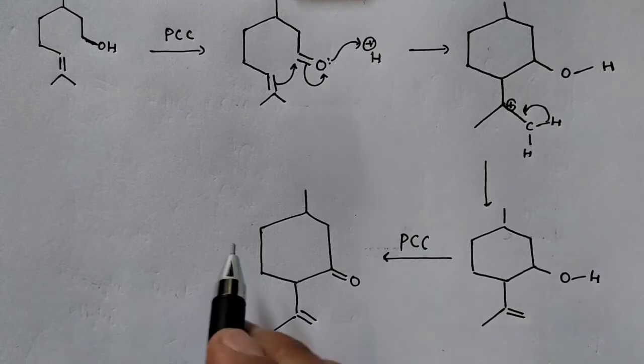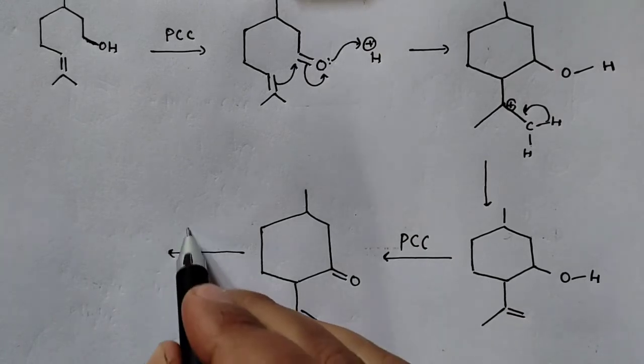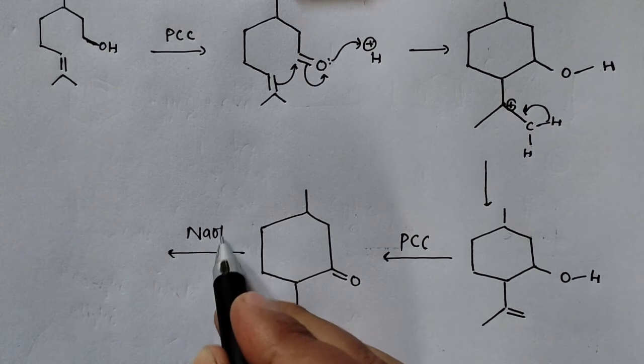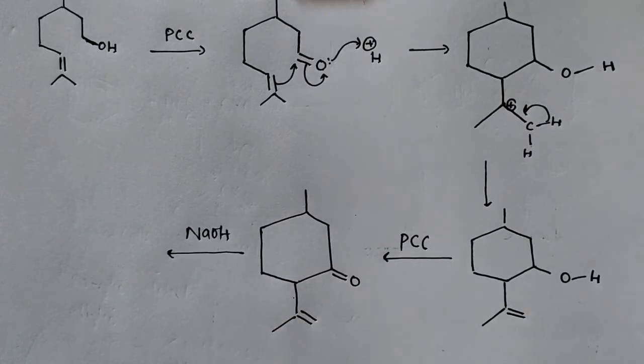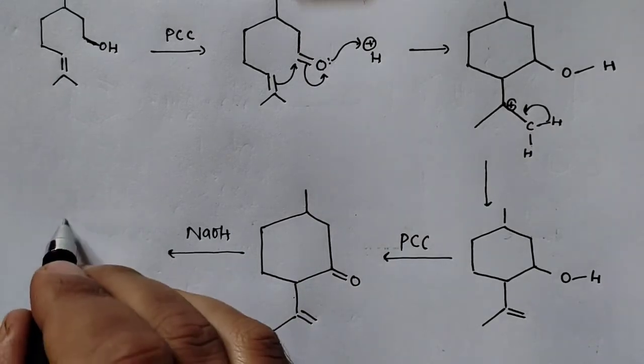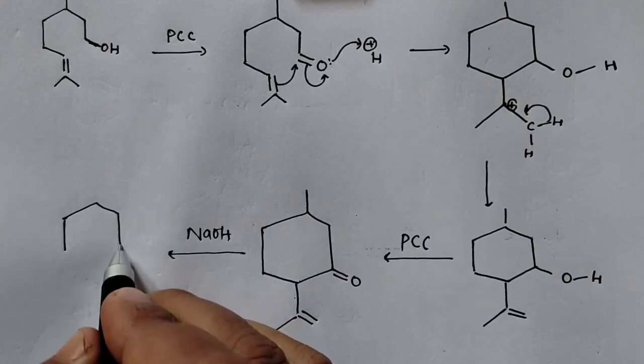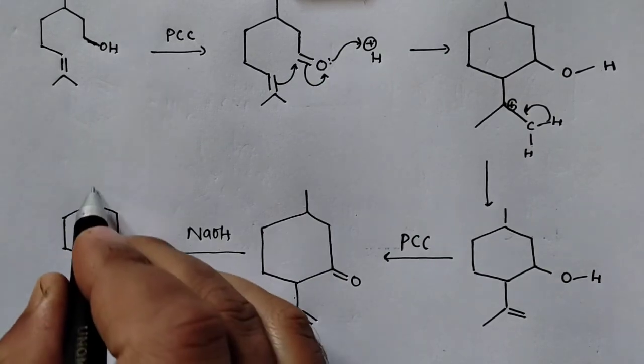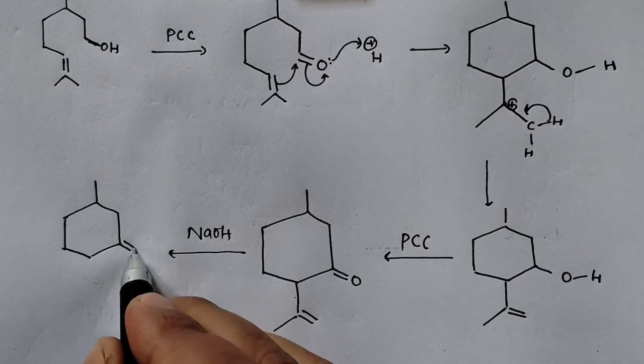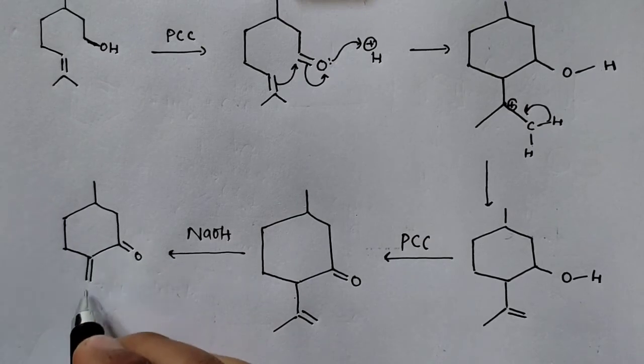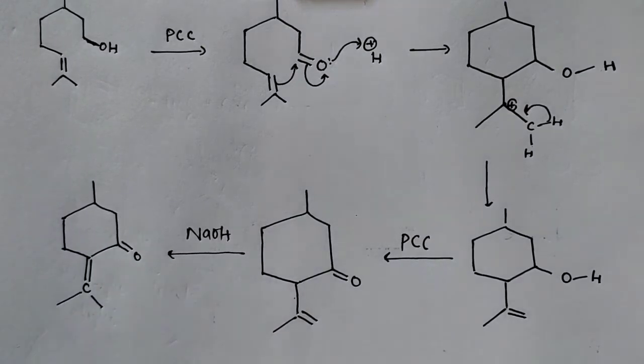Since it is least substituted, if you use sodium hydroxide, as I discussed earlier, this will get isomerized to the more substituted product. So the more substituted product will be formed. So this is your carbonyl, this is your double bond, that's your more substituted product formed. So this was the mechanism. Okay. Now let's take some more transformations.